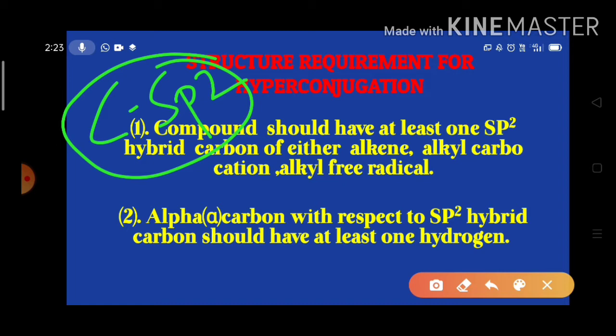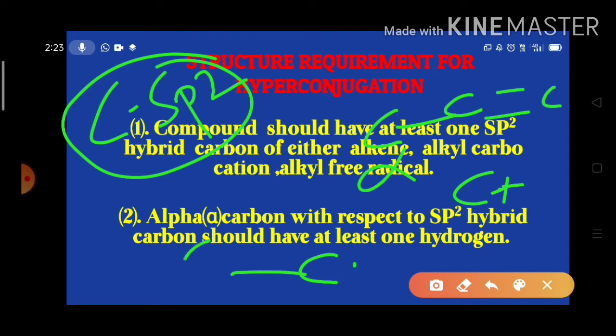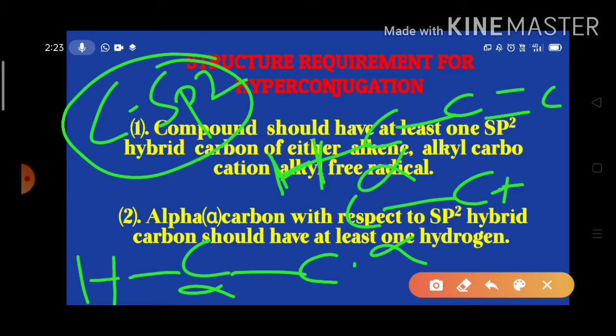For example, look here, the unsaturated carbon may be a free radical, a carbocation, or an alkene. This is the alpha carbon, and the alpha carbon has to possess at least one CH sigma bond.